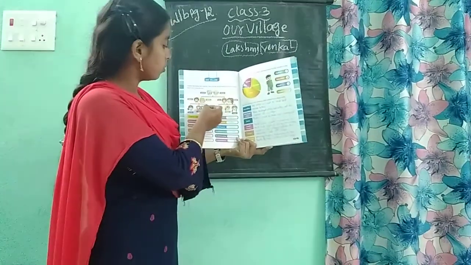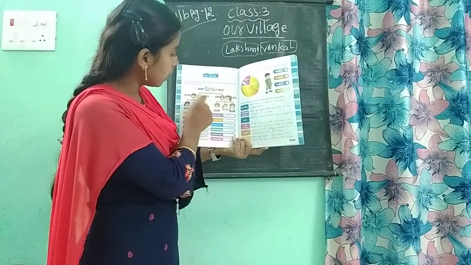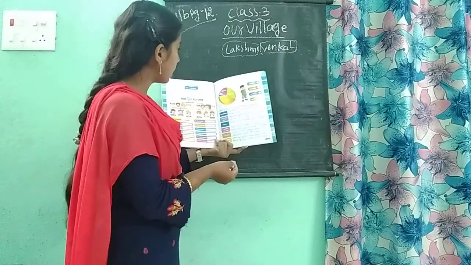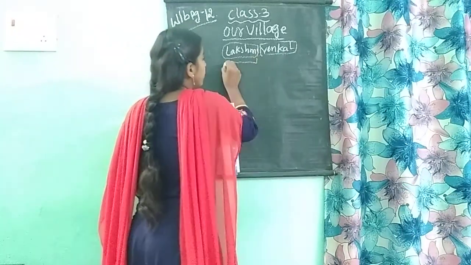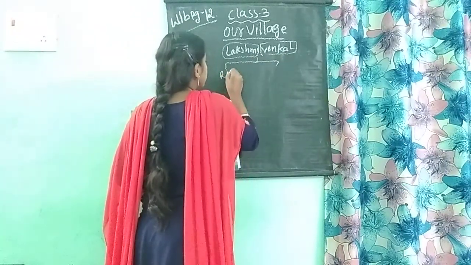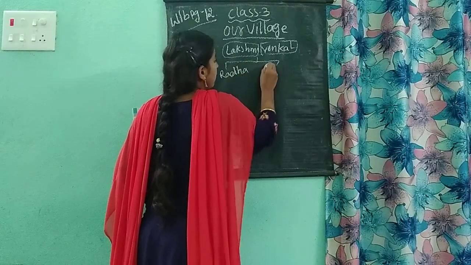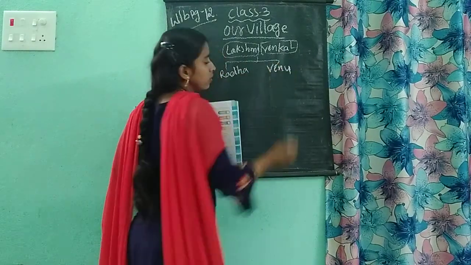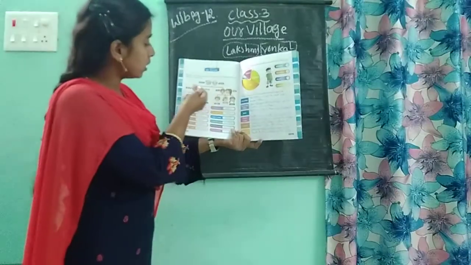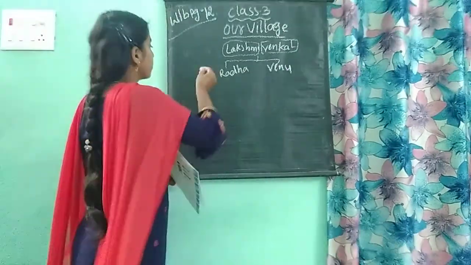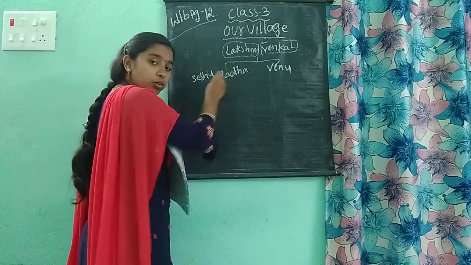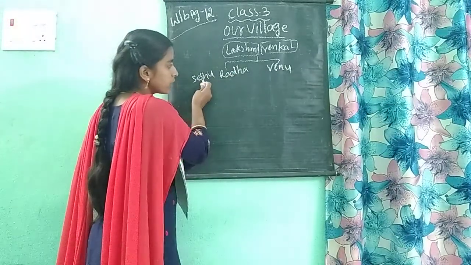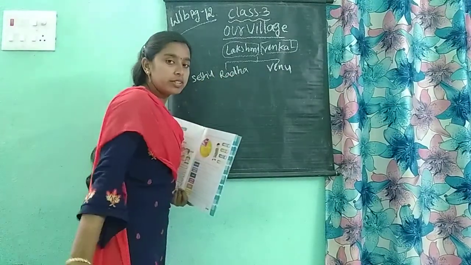From there we see Radha and Venu. Radha got married to Seshu, so Seshu and Radha are wife and husband.